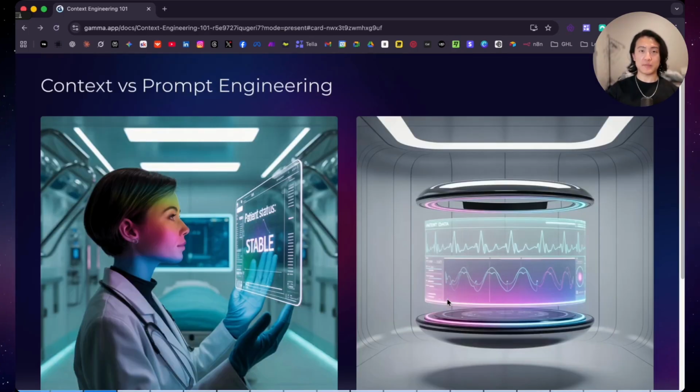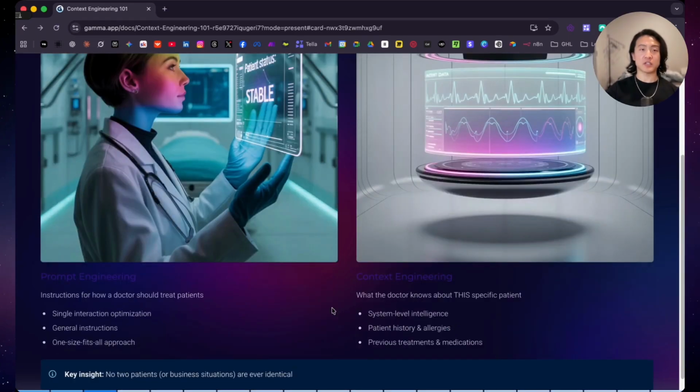Here's a perfect analogy that makes the comparison between context engineering and prompt engineering crystal clear. Prompt engineering is like giving a doctor the instructions for how to treat patients in general. Context engineering is giving that doctor everything that they know about this specific patient, their history, their allergies, their symptoms, their previous treatments, and current medications that they're on. Prompt engineering focuses on single interaction optimization with general instructions. It can be tailored to this specific business and use case, but it's high level. Context engineering provides system level intelligence with patient history and specific context for each situation. The key insight here is that no two patients or business situations are ever identical. You can't solve unique problems with generic one-size-fits-all solutions.